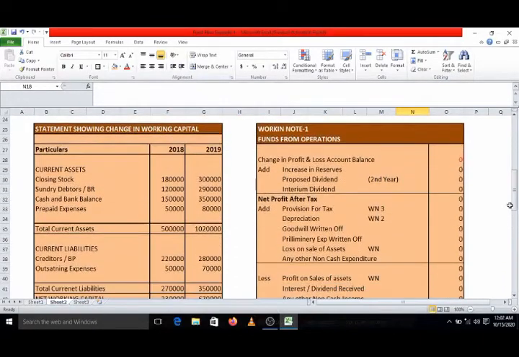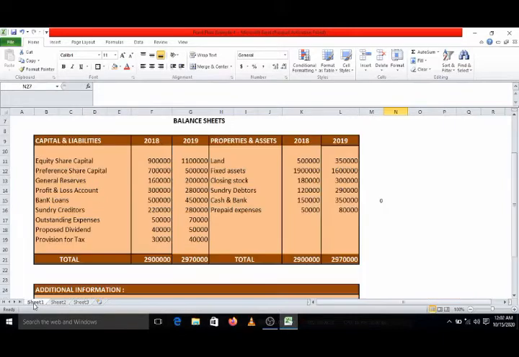Now we will go to our working note number 1, that is funds from operations. In funds from operations, we have to start with the change in profit and loss account. Now go to our balance sheet, check the liability side, profit and loss account. The first year is 3 lakhs and the second year 2,80,000.